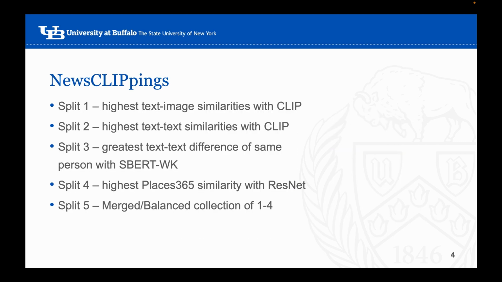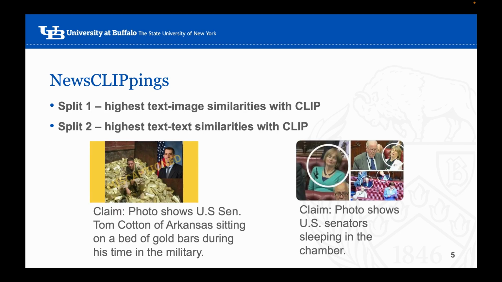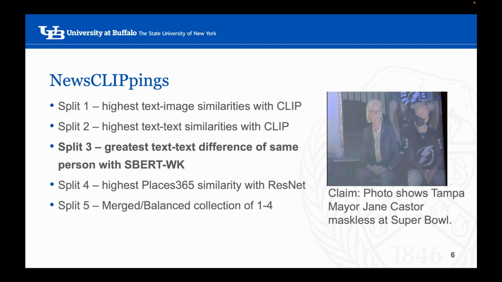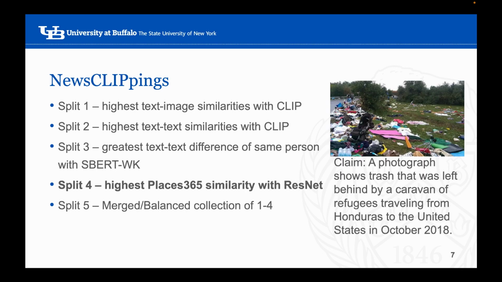We decided to evaluate our model on news clippings, a dataset created using automation on news articles. This dataset was created using 4 different methods to create 5 subsets. The first 2 splits used a clip model to match captions and images based on their embedding similarities. The third split identified named entities and matched captions with them in a different situation. The fourth split used ResNet to match similar looking scenes from different locations, and the last split is a combination of all 4 in similar numbers.